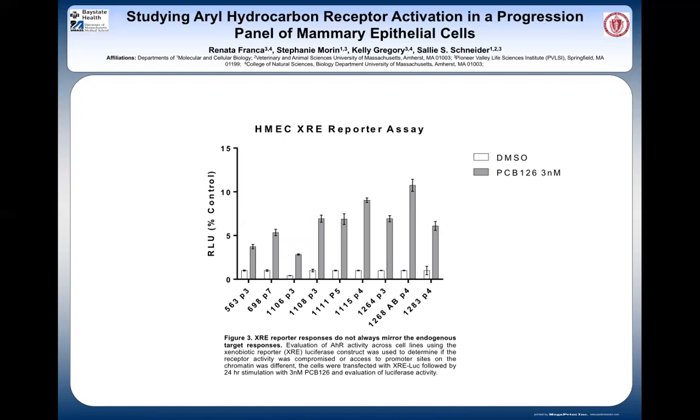This leads us to believe that some cell lines could potentially have a compromised ability to properly sit on chromatin, leading to a decreased expression of AHR and therefore CYP expression, or that other cofactors contribute to the endogenous gene variation.